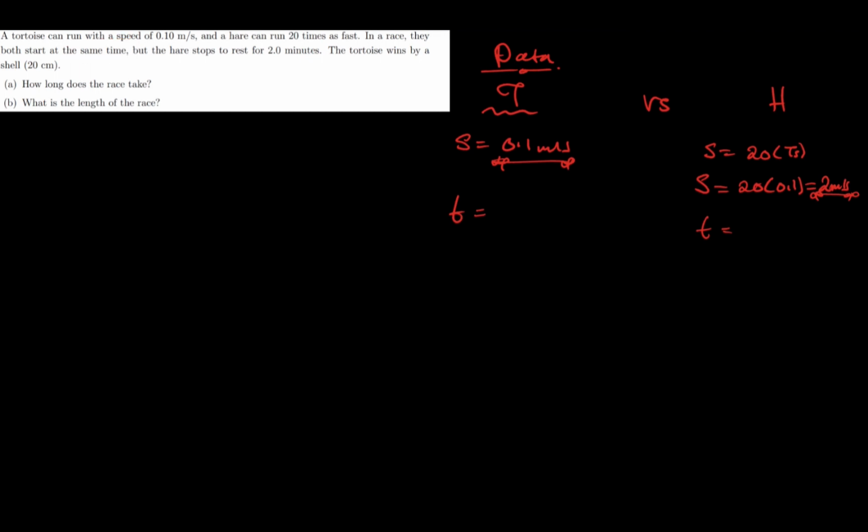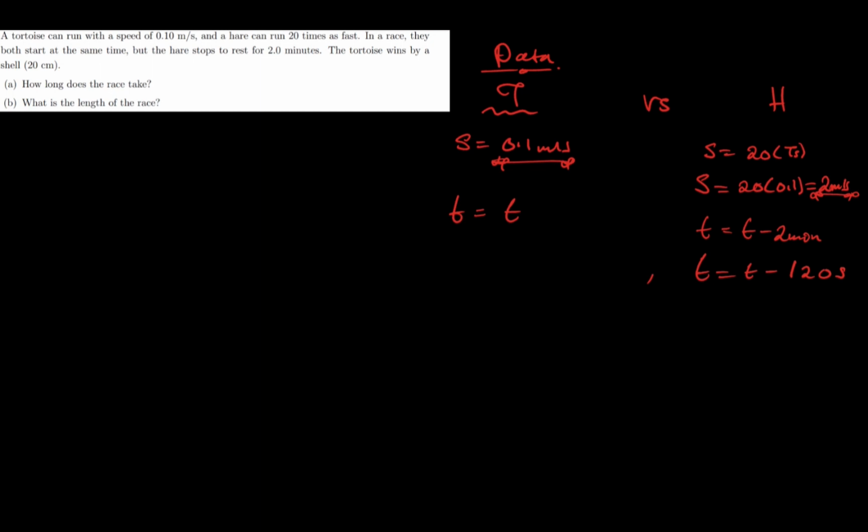They start at the same time, but one of them had to stop for 2 minutes. For the tortoise, the time was just t. But for the hare, the time was t minus 2 minutes, that's 2 times 60, which gives us 120 seconds. So that's the information about the time.